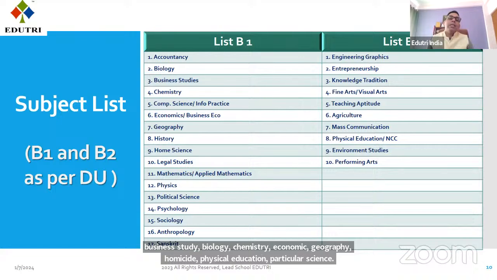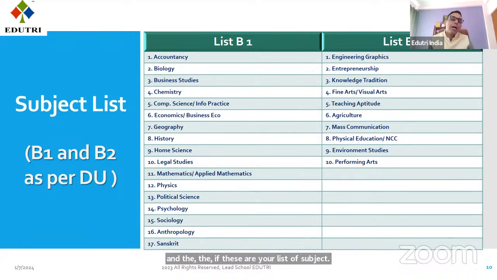Now, if you see, this list has been divided into two parts, B1 and B2. No division is there as per NTA. NTA has given only one list of 27 subjects. This division is as per Delhi University.